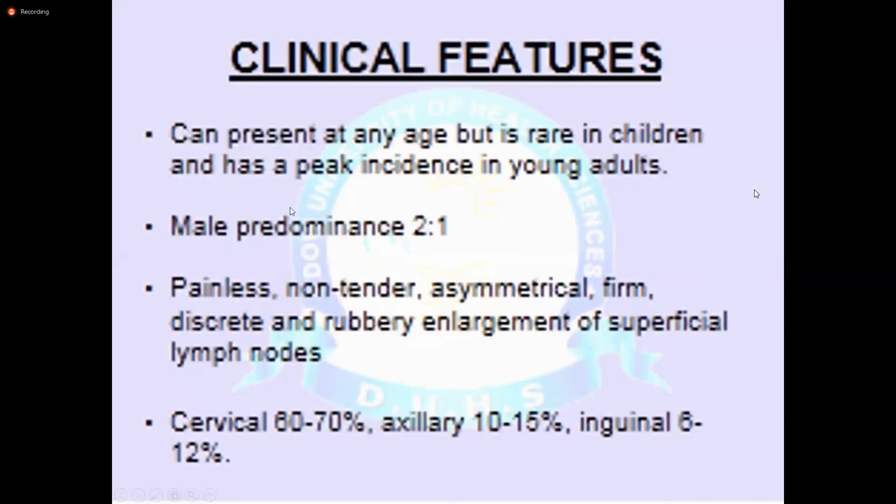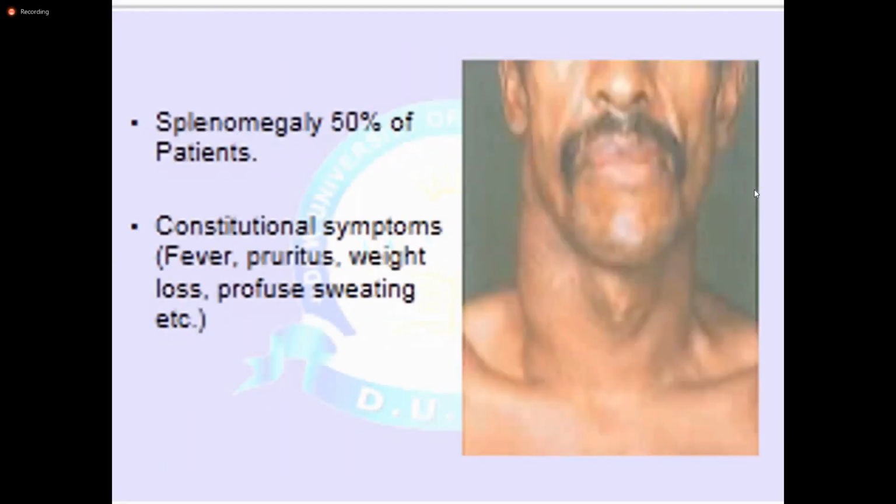Okay, clinical features: it can present at any age, but is rare in children, and has a peak incidence in young adults. Male predominance is 2:1. The enlargement of superficial lymph nodes is painless, non-tender, asymmetrical, firm, and discrete. Basically, the patient would present with lymphadenopathy, which is painless, non-tender, and asymmetrical. In 70 to 80% of cases there is cervical lymphadenopathy, then the axillary area gets involved in 10 to 15% of cases. Okay. 50% of patients can present with splenomegaly, and then they have constitutional symptoms like fever, pruritus, weight loss, and profuse sweating.